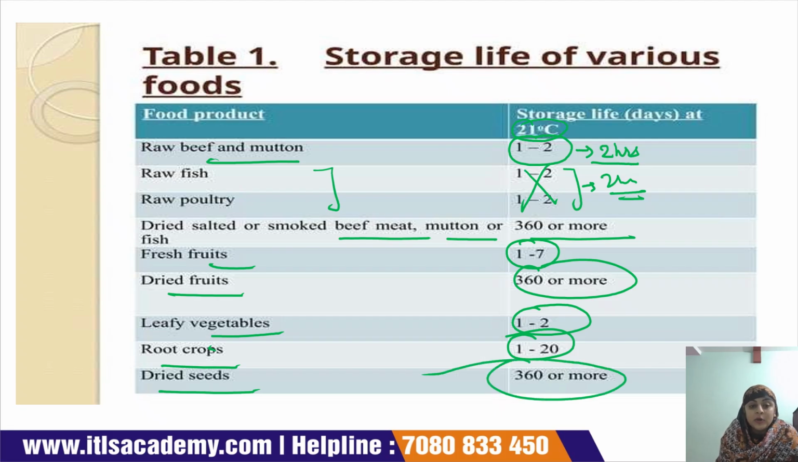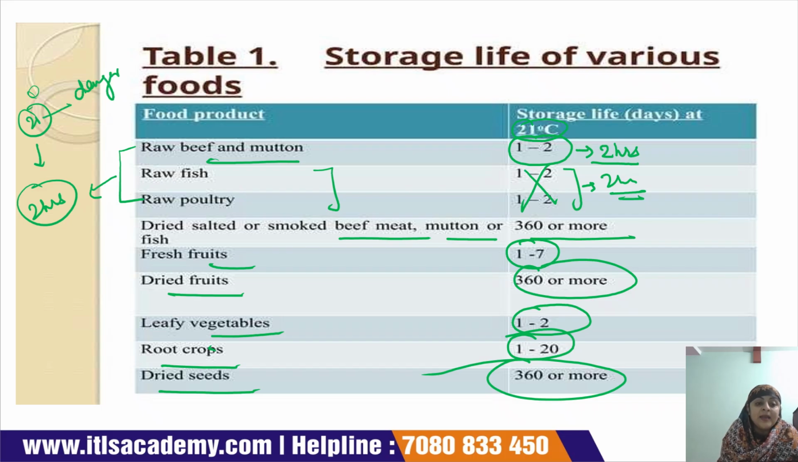Okay, raw beef, mutton and poultry can only be stored for 2 hours at 21 degrees Celsius, because 21 degrees Celsius is considered a danger zone, meaning the temperature range between 5 and 63 degrees Celsius. Either we have to keep our fresh food, like raw meats, mutton and poultry, above 63 degrees Celsius or below 5 degrees Celsius.